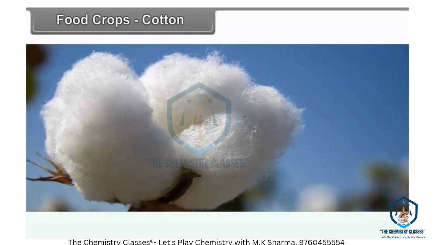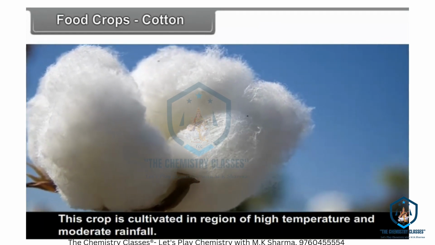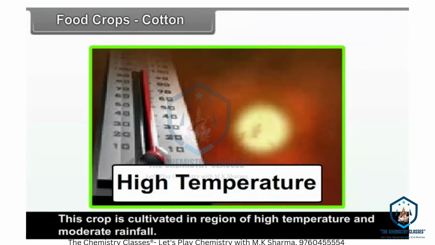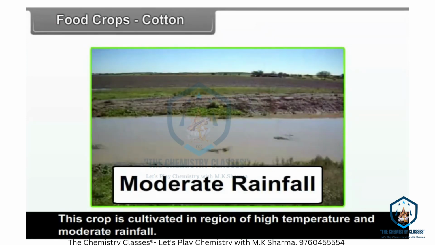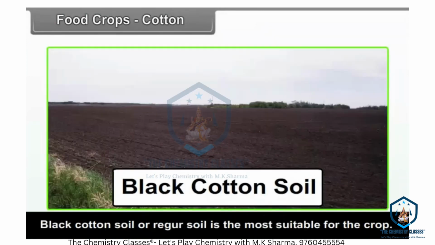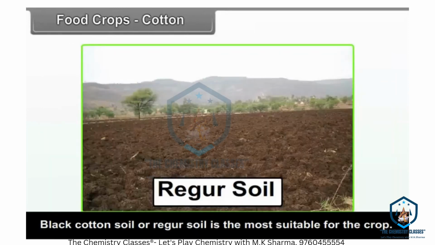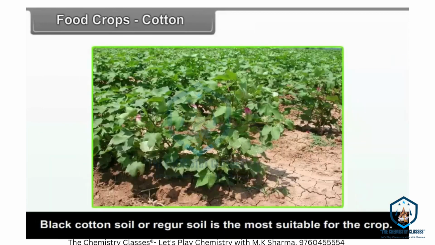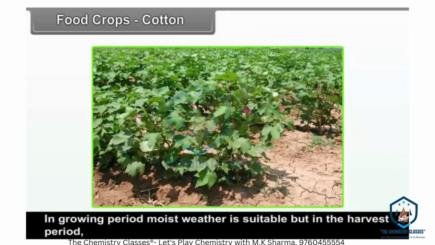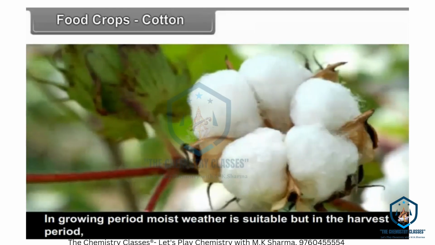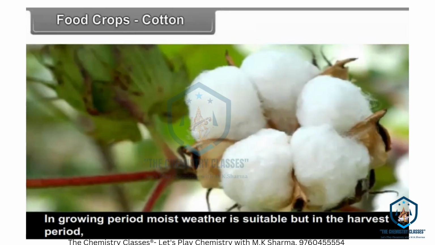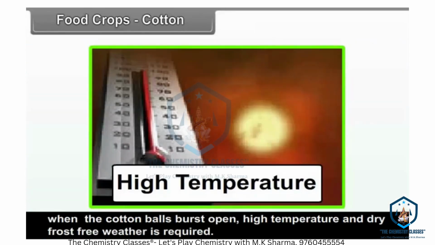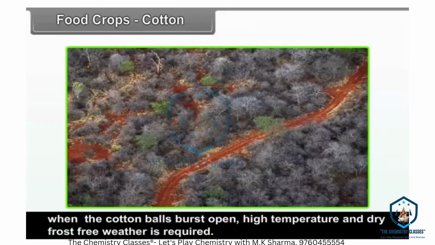Cotton. This crop is cultivated in regions of high temperature and moderate rainfall. Black cotton soil or Regur soil is the most suitable for the crop. In the growing period, moist weather is suitable, but in the harvest period, when the cotton bolls burst open, high temperature and dry, frost-free weather is required.